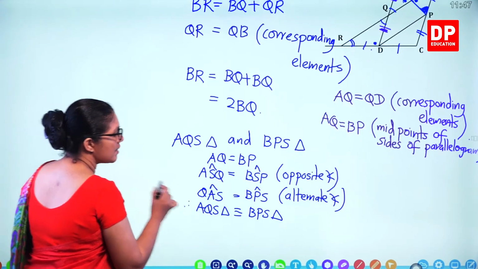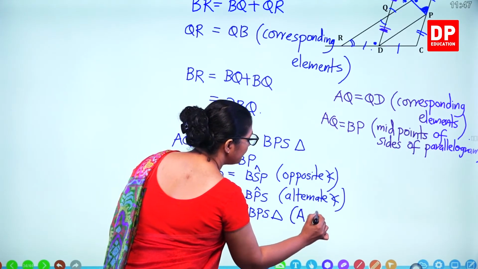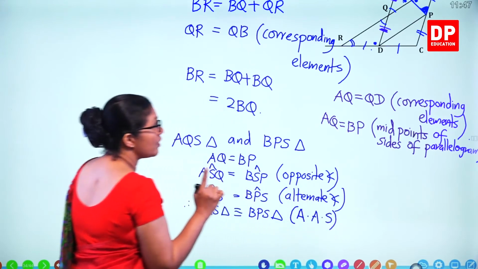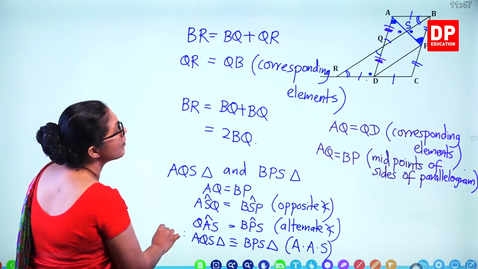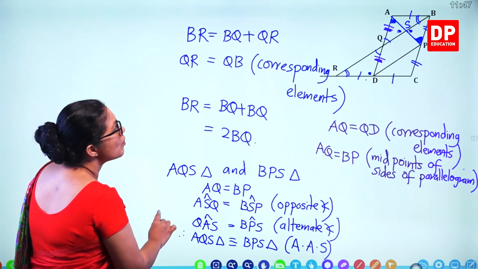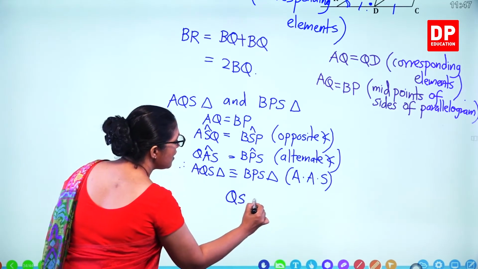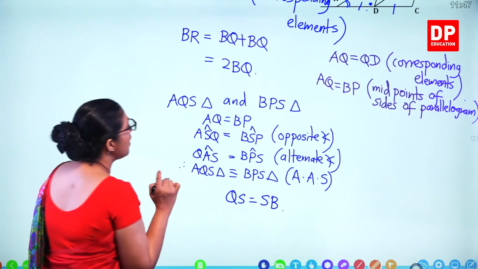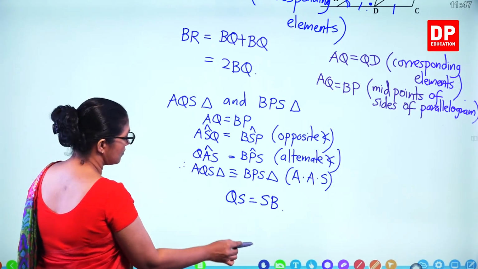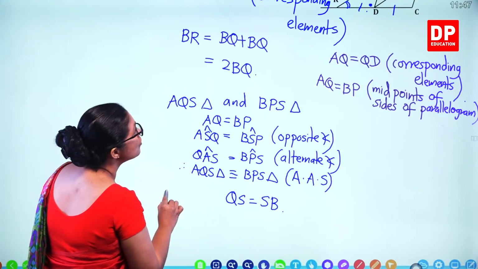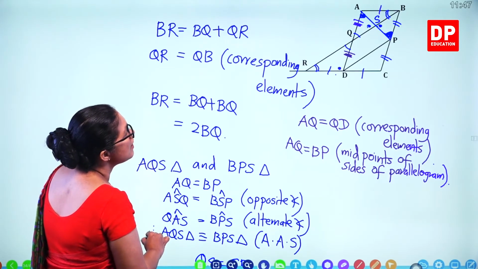If the two triangles are congruent with angle, angle, side, then what can you say? The two lengths are equal. QS is equal to SB. Now we found out that's equal to QS is equal to SB.